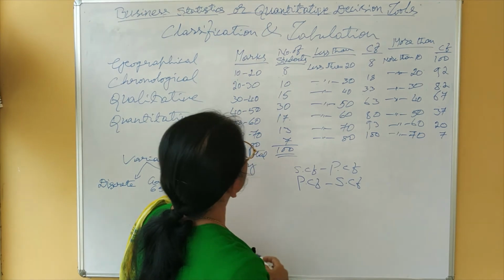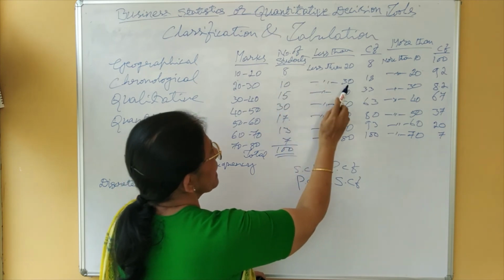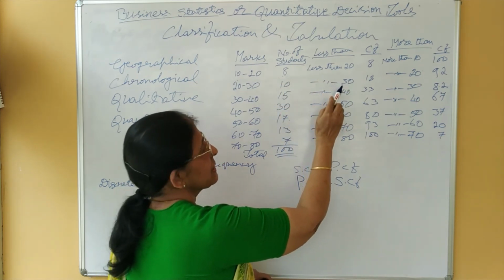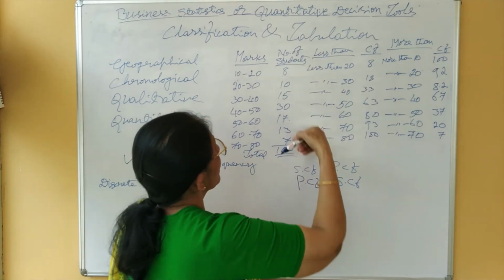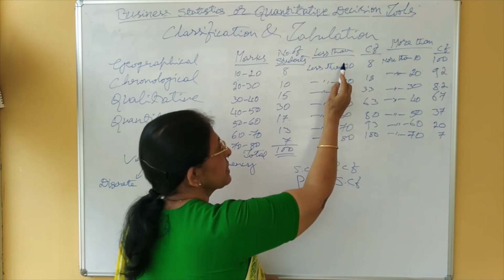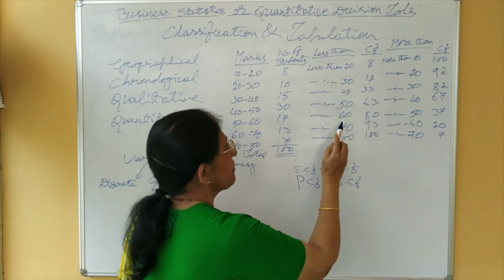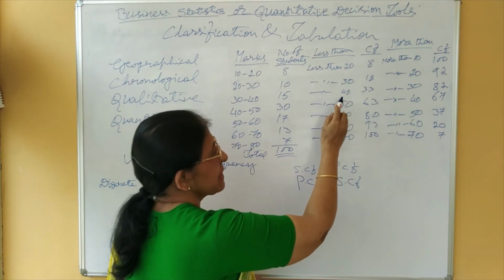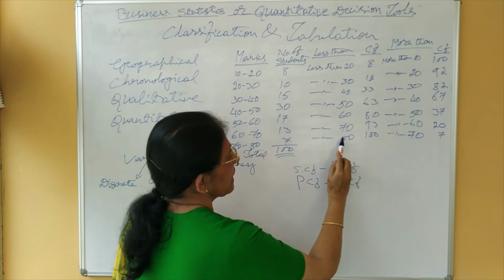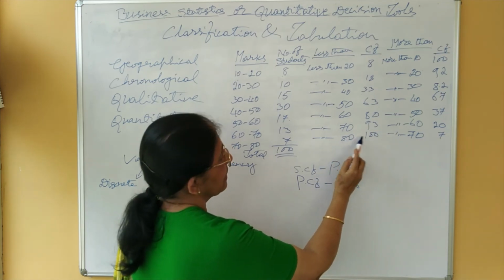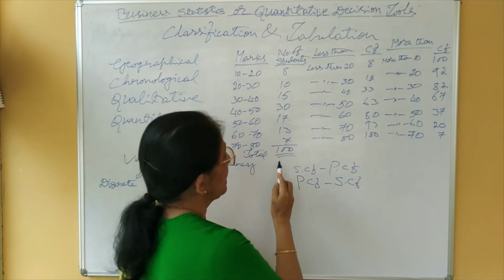Here, you have to keep in mind, when it is less than 20, then less than 30, this less than 30 includes even less than 20. Therefore, we go on accumulating the ordinary frequencies. Less than 40 includes even less than 20 and less than 30. Less than 80 includes less than 20, 30, 40, 50, 60, and 70. Therefore, for the last one, less than 80, the cumulative frequency is equal to the total frequency.